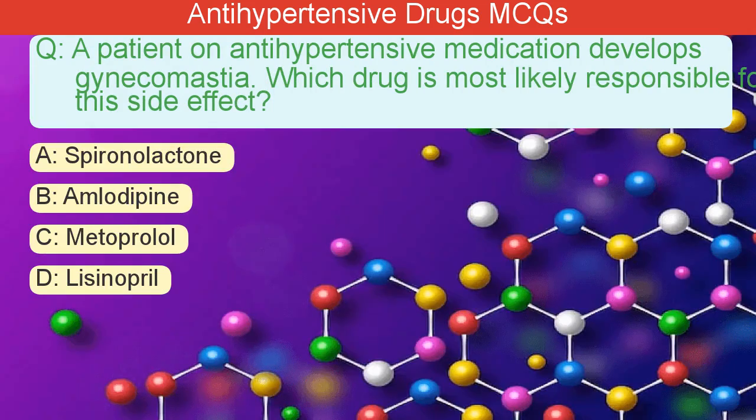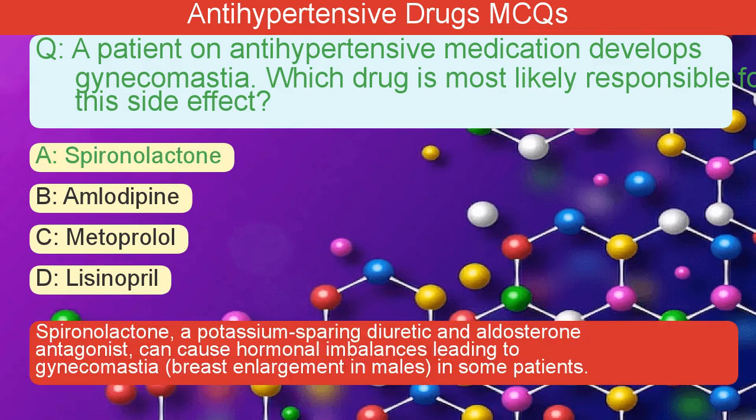A patient on antihypertensive medication develops gynecomastia. Which drug is most likely responsible for this side effect? A. Spironolactone. B. Amlodipine. C. Metoprolol. D. Lisinopril. The correct answer is A. Spironolactone, a potassium-sparing diuretic and aldosterone antagonist, can cause hormonal imbalances leading to gynecomastia, breast enlargement in males, in some patients.